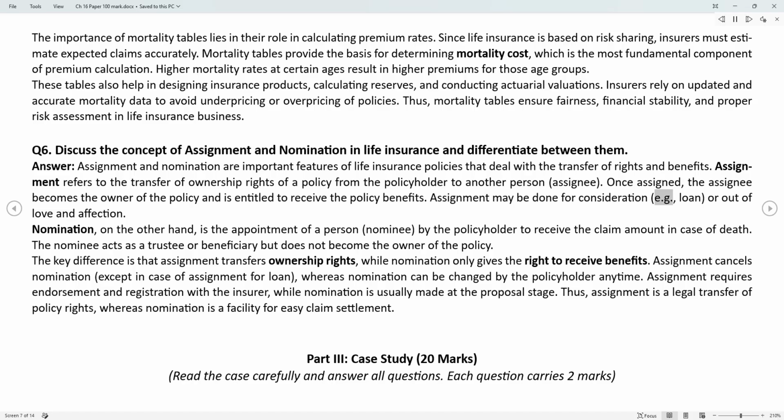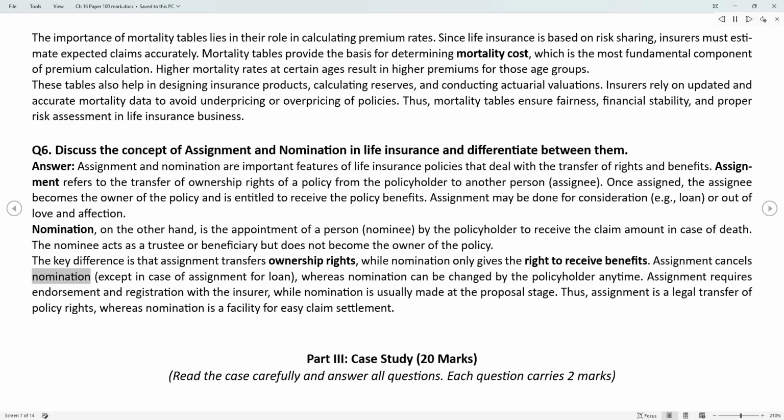Assignment may be done for consideration, e.g., loan, or out of love and affection. Nomination, on the other hand, is the appointment of a person, nominee, by the policyholder to receive the claim amount in case of death. The nominee acts as a trustee or beneficiary but does not become the owner of the policy. The key difference is that assignment transfers ownership rights, while nomination only gives the right to receive benefits.